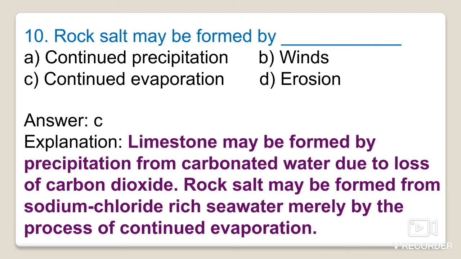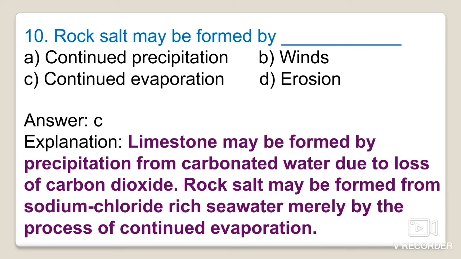Limestone can be formed by precipitation from carbonated water. Limestone, as we know, is CaCO3, and it is formed by other processes, where the carbonated water loses carbon dioxide.